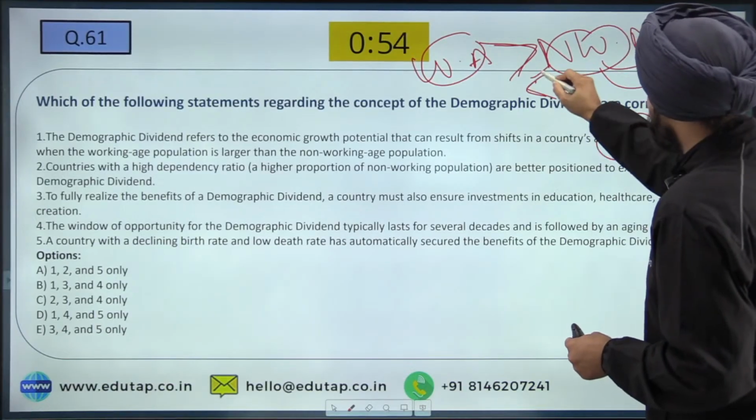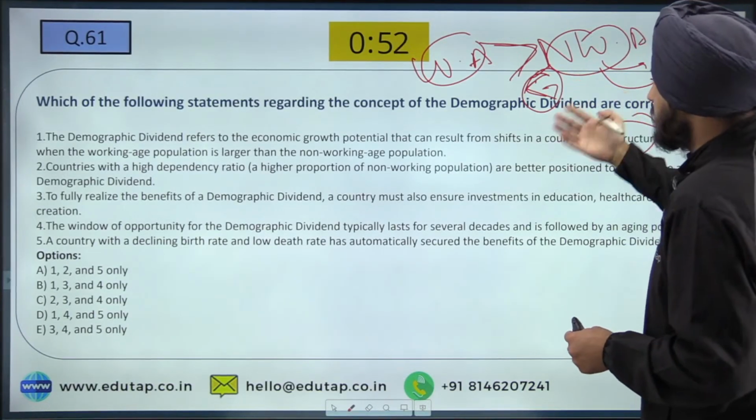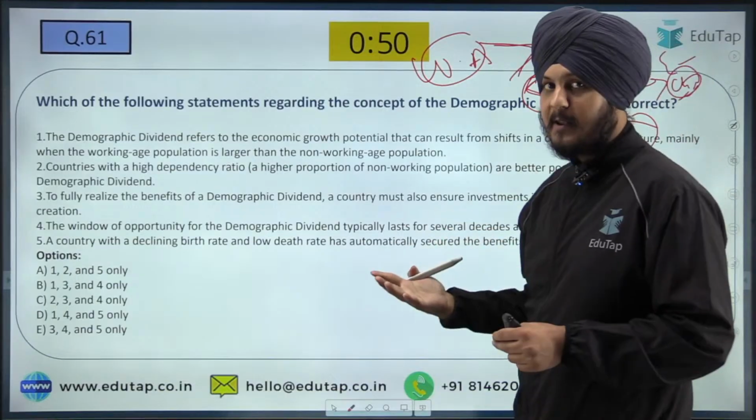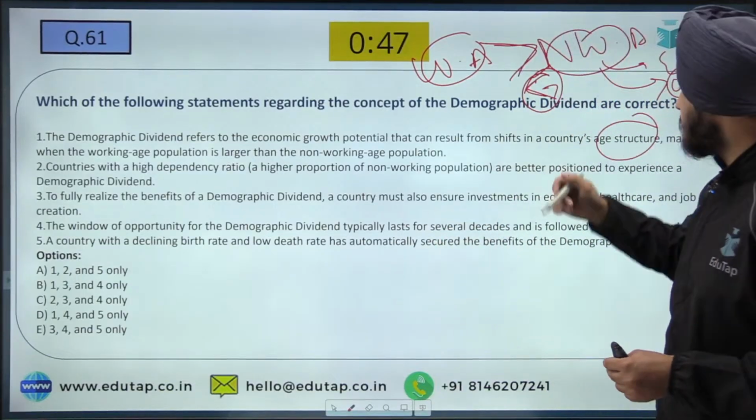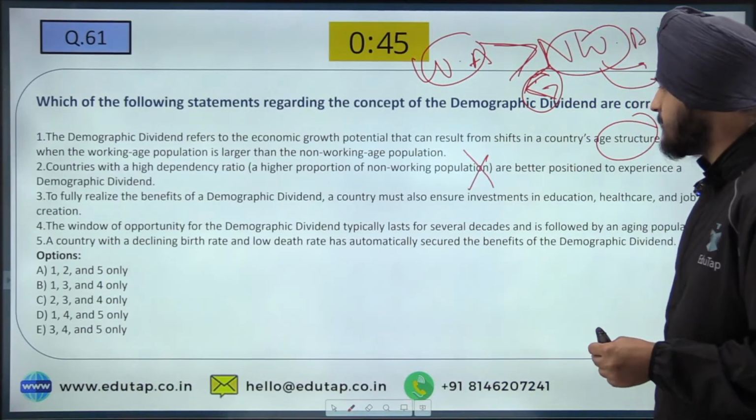So if the non-working population is more, then how is it going to help us reap the benefits of the demographic dividend? So that is not going to be the answer. So this statement is incorrect.